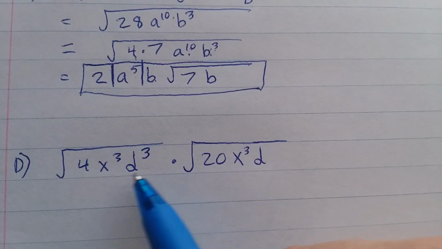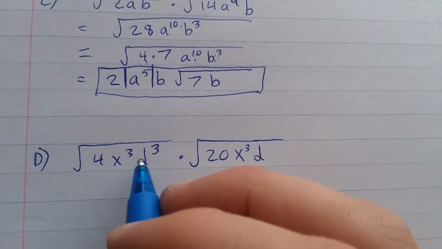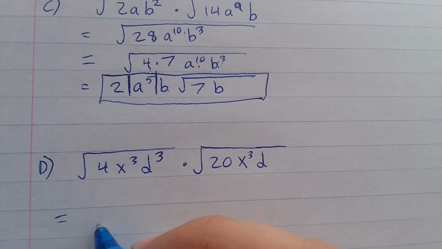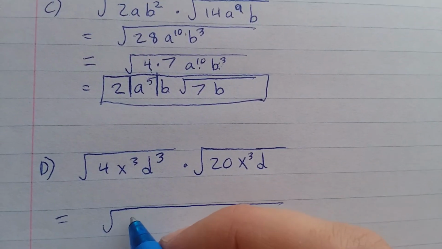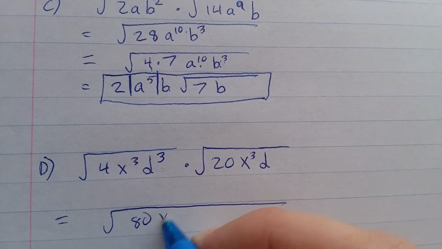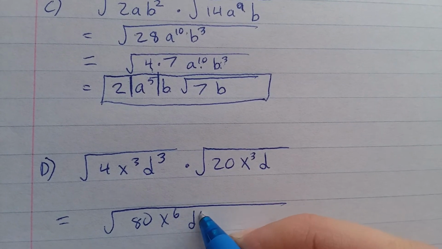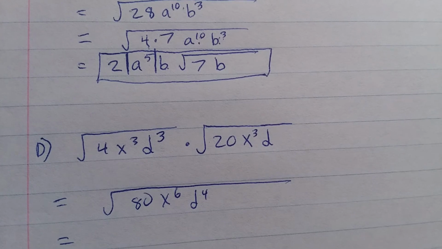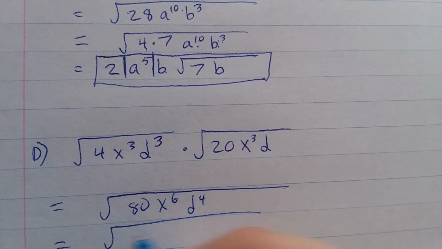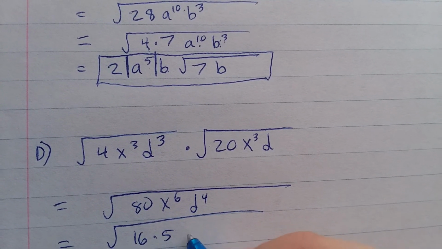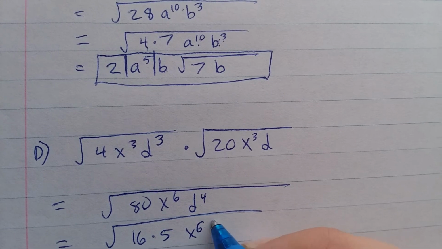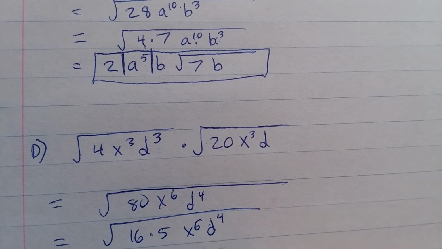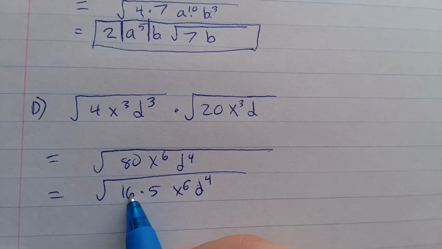Next one, same process, multiply underneath the roots. You're going to have 80 x to the 6th, d to the 4th. Okay, 80 factors to be 16 times 5. Okay, so then we have a perfect square right here. 16 is a perfect square.